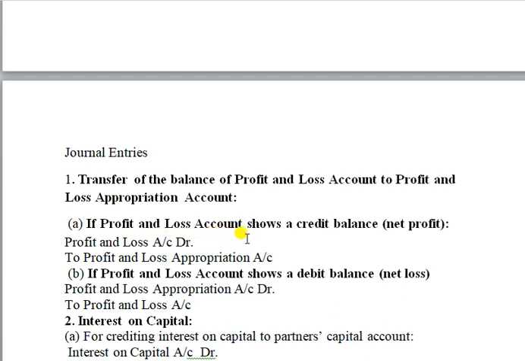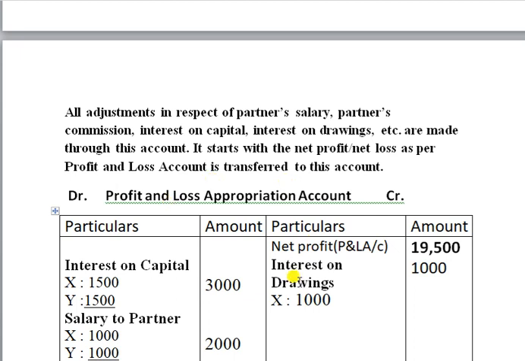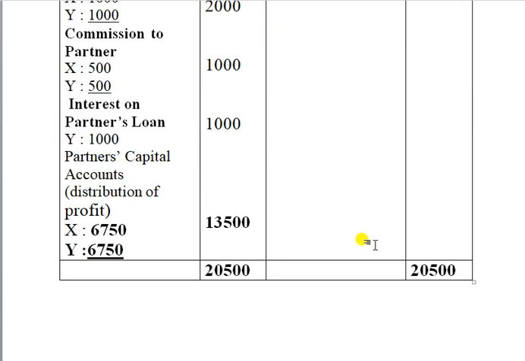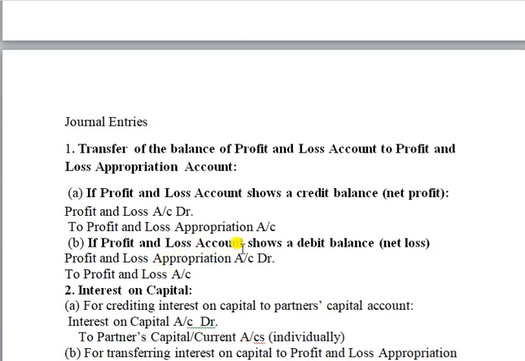If the profit and loss account shows a credit balance, that is the net profit, the journal entry is: Profit and loss account debit to profit and loss appropriation account. Here the profit and loss account is coming on the credit side, so we debit the profit and loss account, and it should come on the credit side of the appropriation account. If it is a loss, what's the journal entry? Profit and loss appropriation account debit to P&L account.